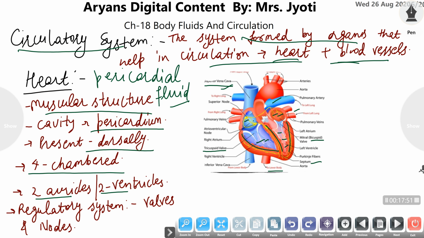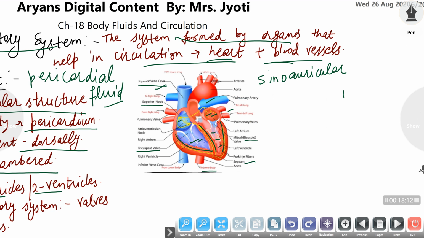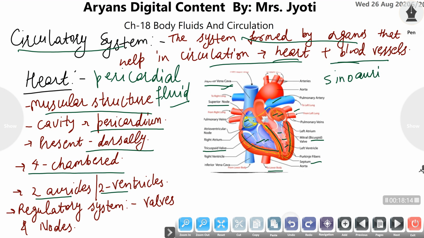So what is the function of nodes? There are 2 types of nodes present in the heart. First is the superior node, also termed the sino-auricular node, abbreviated as SAN. The SAN acts as the pacemaker of the heart, meaning it initiates the contraction of the heart.